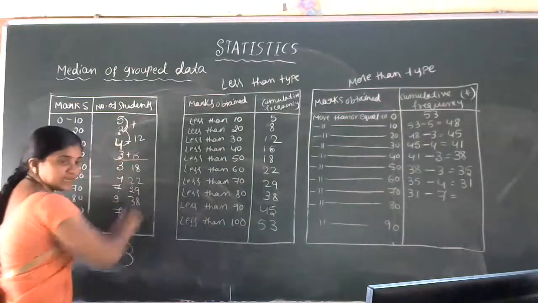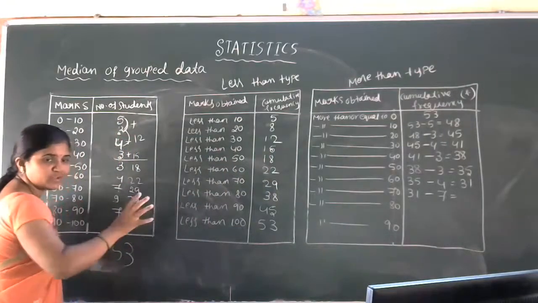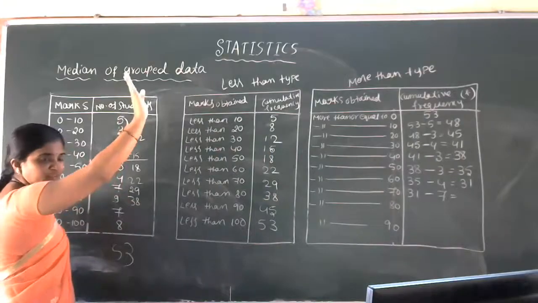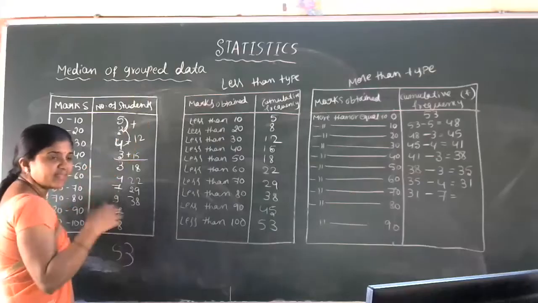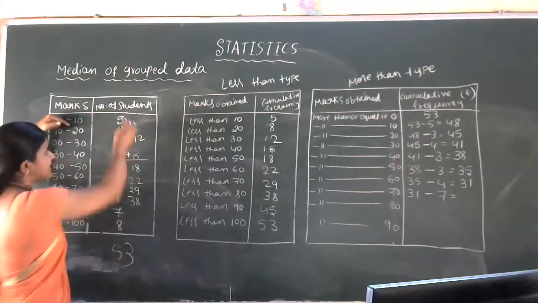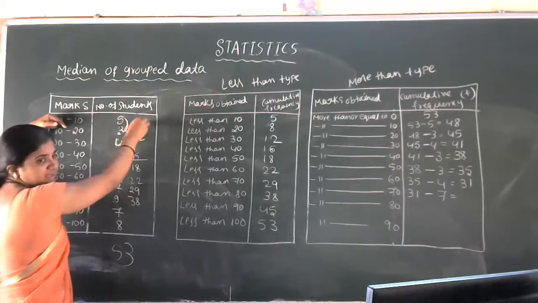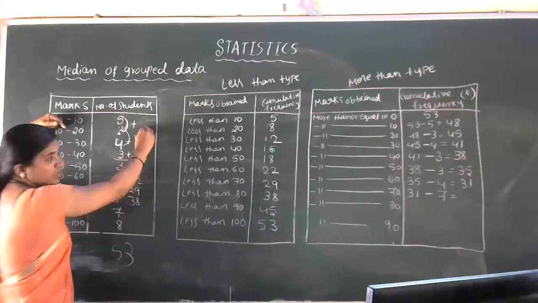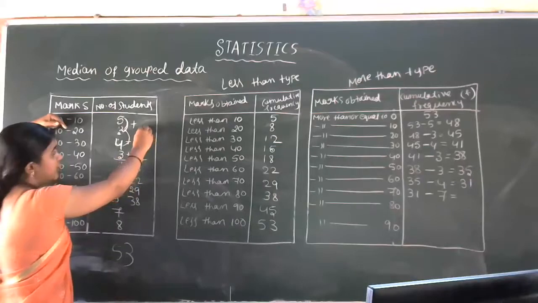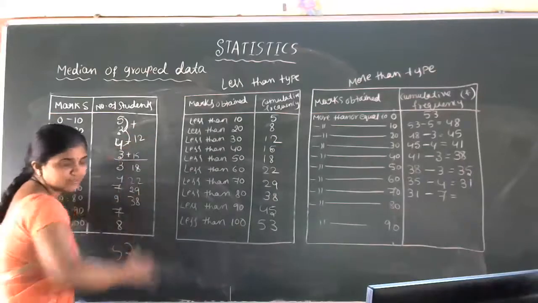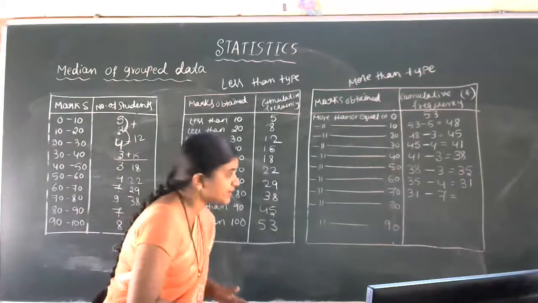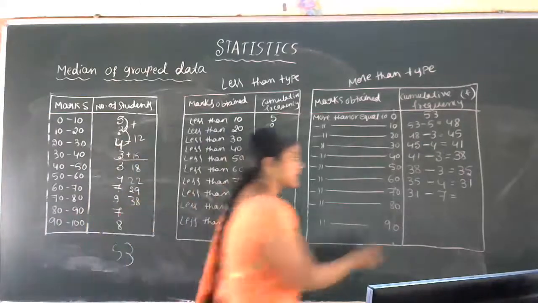Total we have to add, this 53. More than or equal to 0 in the sense all the 53 students raise the hand. Then more than or equal to 10 in the sense 53 minus 5, so we'll get 48. Then 48 minus 3, okay, then 45. 45 minus 4. Like that we have to subtract. Okay. So then 31 minus 7 is 24.